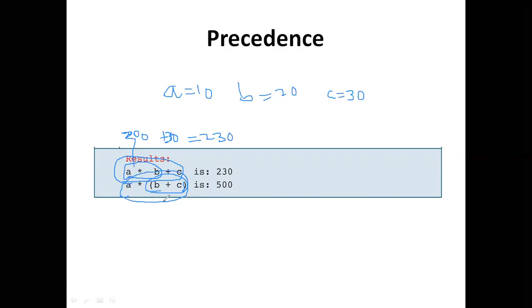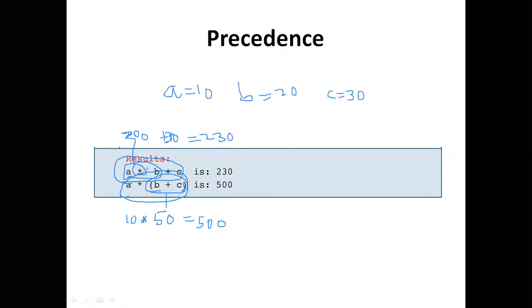We get b plus c, which is 50, and then 10 into 50, which gives the result 500. How these statements have been executed, how this expression has been evaluated, depends on precedence, and which one has the highest precedence inside this first statement.